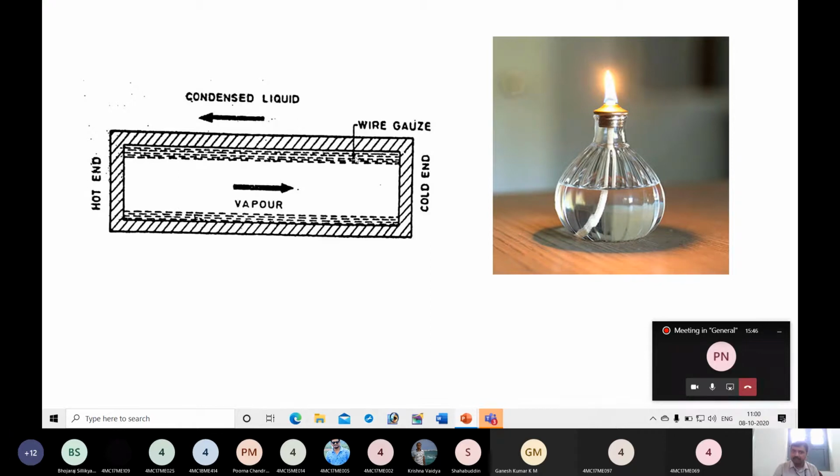So by using capillary action at the hot end, if there is liquid, it will absorb the heat and that liquid will be converted into vapor form. When it converts into vapor form, vapors will move to the cold end. At the cold end, again there will be heat transfer. During this heat transfer process, vapor will be converted into liquid. So this liquid will move from the cold end to the hot end through capillary action. So this is how they found a solution for this problem.